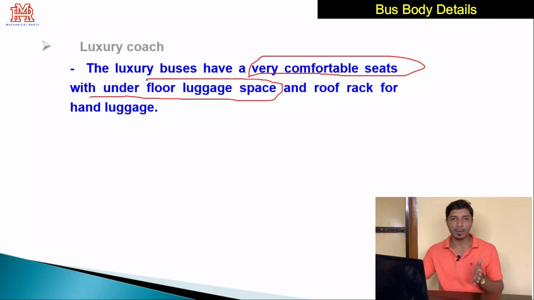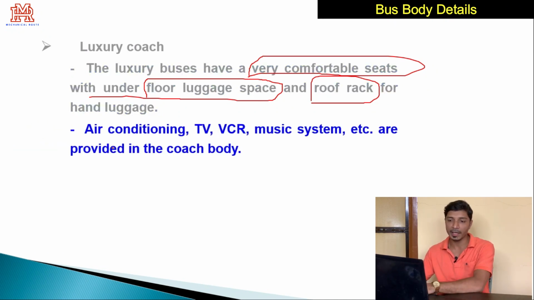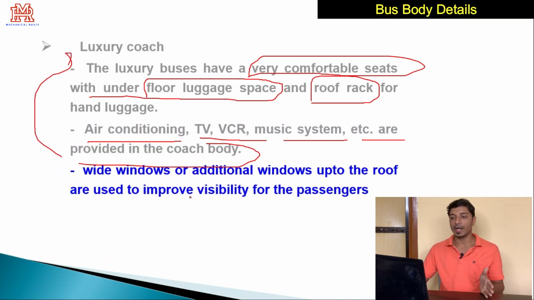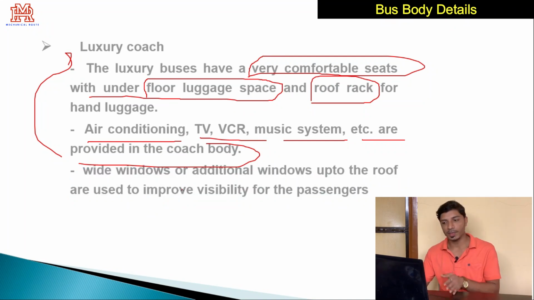We have seen in suburban buses that space is provided only for hand luggage, but here both the floor luggage space and the roof rack are provided. Roof rack for hand luggage and floor luggage space for any heavy luggage. And then air conditioning, TV, VCR, music systems, etc. are provided in this coach, and hence it is called a luxury coach. And wide windows or additional windows up to the roof are used to improve visibility for the passengers.